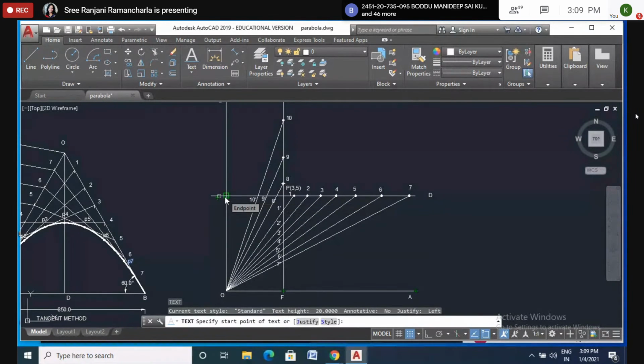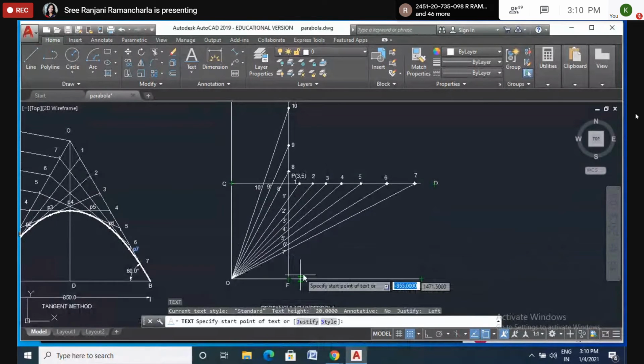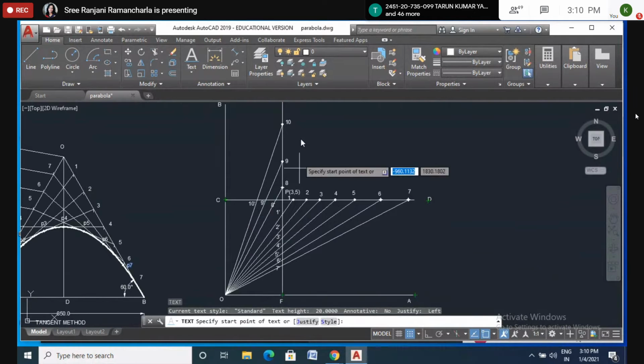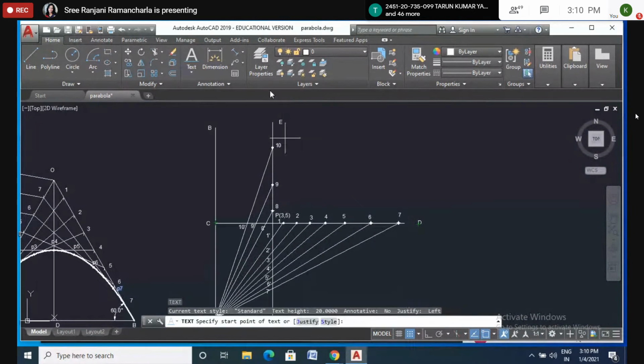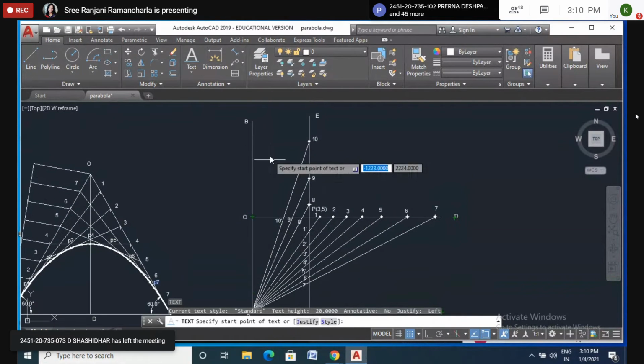Now from C, draw a line CD parallel to OA. Again, one more line, line EF, parallel to OB.